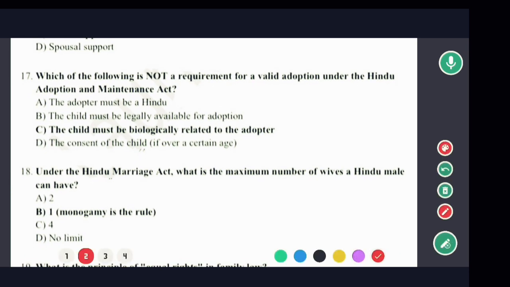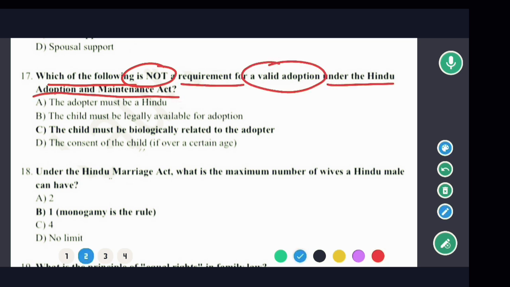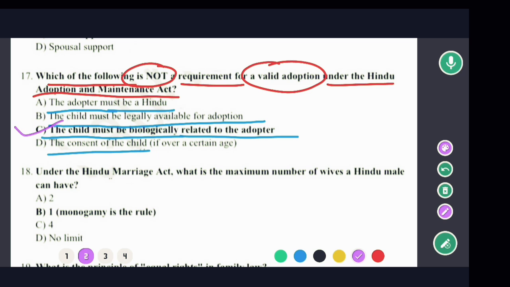Next question, देखिए. Next question is which of the following is not a requirement for a valid adoption under the Hindu Adoption and Maintenance Act? Options are, देखिए, the adopter must be Hindu. The child must be legally available for adoption. The child must be biologically related to the adopter, and the consent of the child if over a certain age. Okay. So in this case, the correct option would be option C. That means the child must be biologically related to the adopter.